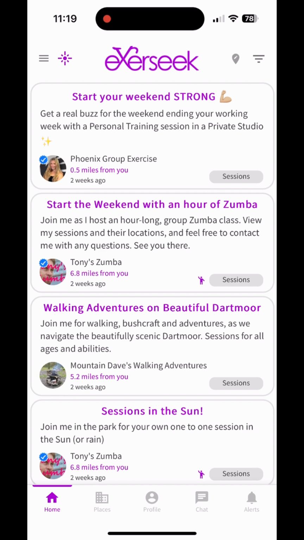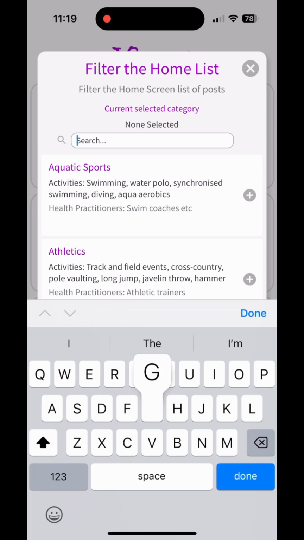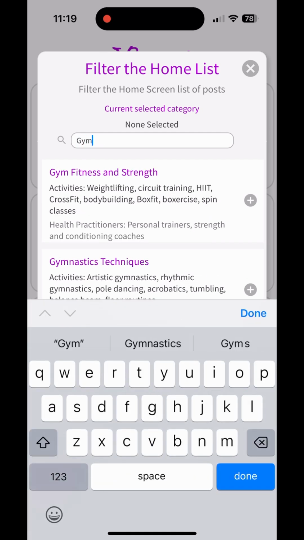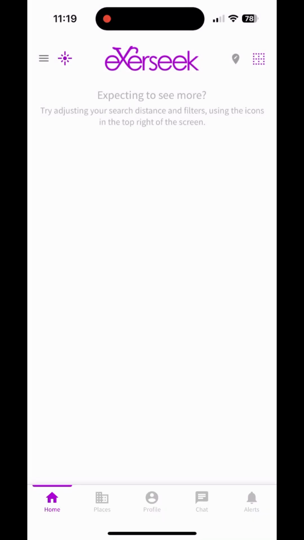The list of posts can be filtered by category by clicking on the filter icon in the top right corner of the screen. Scroll the list or type in a search word such as gym, which will reduce the list where that word is found. Note that the category list allows for a wide range of activity providers and even practitioners to help with injury and mobility issues. Press the plus icon to the right of a category item to apply that filter.